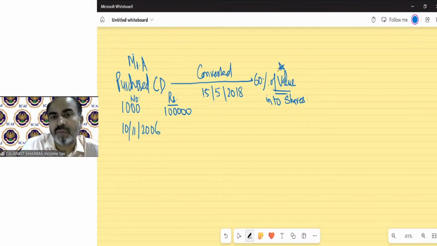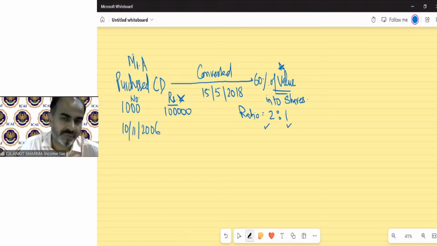This 60% of the value has been converted into shares, and the ratio was 2:1. That is, for every 2 debentures, you will get 1 share.